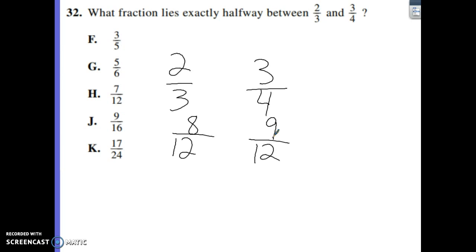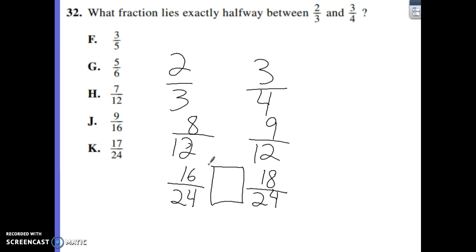We haven't gone to a small enough denominator, or in this case a large enough denominator, 24, a small enough piece, to be able to tell what's in between them. So we're actually going to go up another common denominator here. The next easiest one is going to be 24. So again, what times 12 gives me 24, and that's going to be 2. So that's going to give me 16. 12 times 2 again, so that's 9 times 2 is 18. And I can see pretty clearly there's a gap between 16 and 18, leaving room for 17.